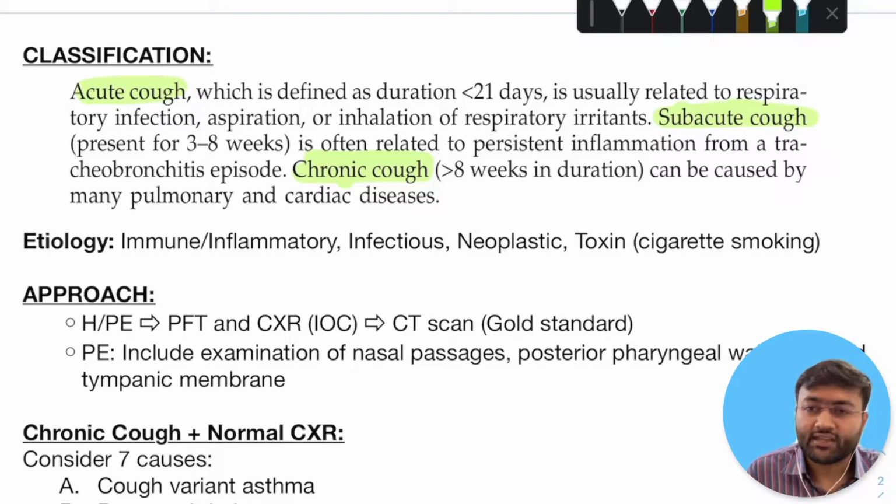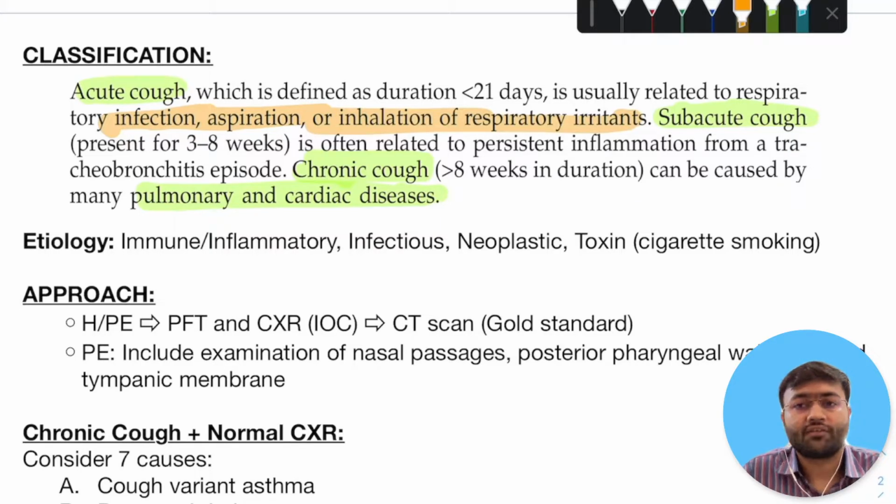Chronic cough is very important. The evaluation must be extensive. So you have to consider various pulmonary and cardiac diseases in this patient. When I talk about acute cough, think of infection, think of aspiration, and think of inhalation of various respiratory irritants.